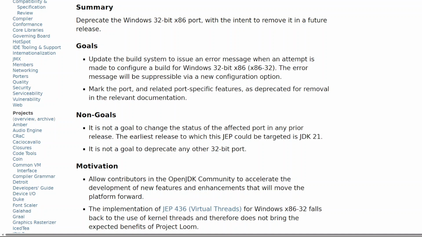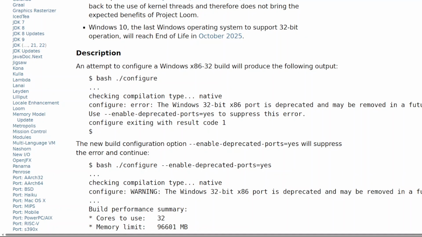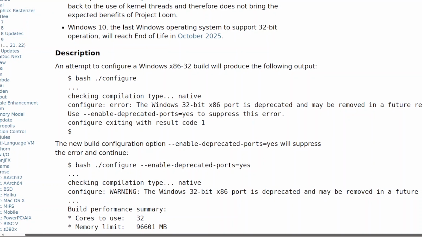Motivation. 1. Allow contributors in the OpenJDK community to accelerate the development of new features and enhancements that will move the platform forward. 2. The implementation of JEP 436, virtual threads, for Windows x86-32 falls back to the use of kernel threads and therefore does not bring the expected benefits of Project Loom. 3. Windows 10, the last Windows operating system to support 32-bit operation, will reach end of life in October 2025.